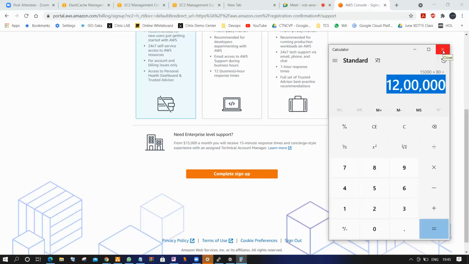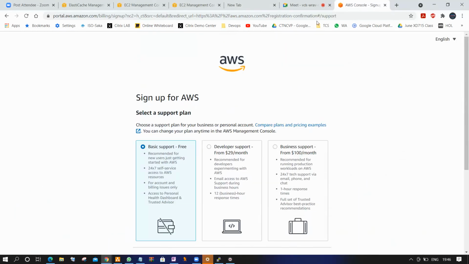Some companies use 12,000 rupees worth of services and pay 12 lakh rupees to get support. But company-wise, 12 lakhs is a normal amount. So that's it, guys, for the introduction to account creation.